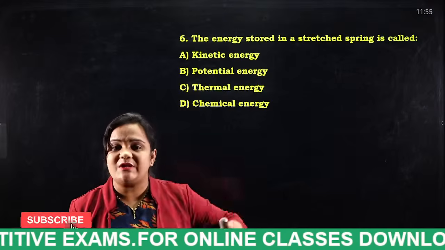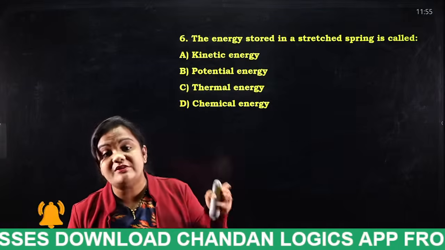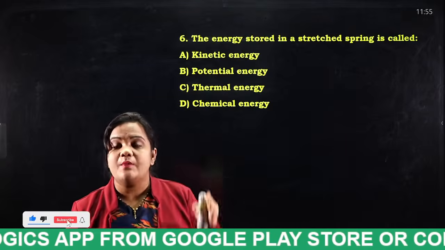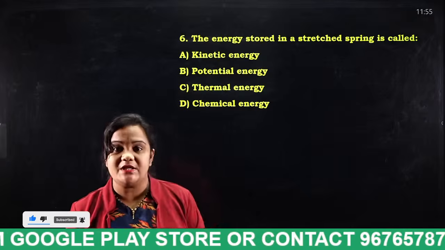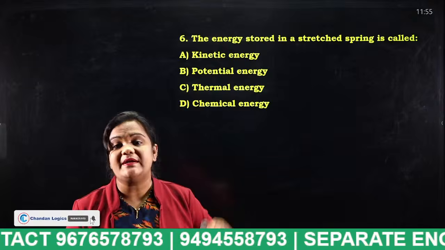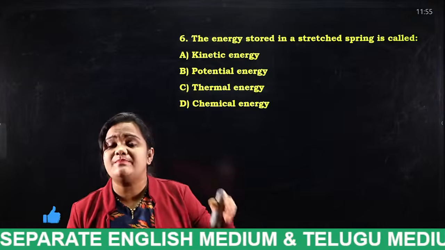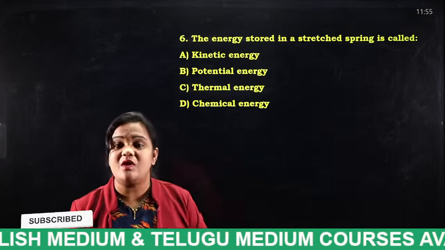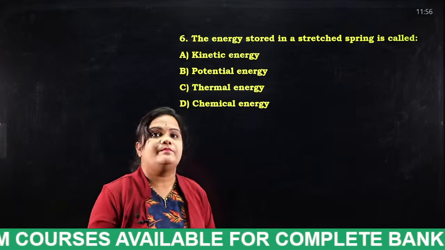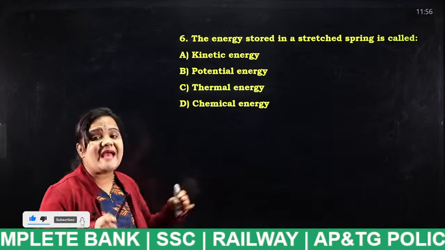So what is potential energy actually? The energy possessed by virtue of its position. The energy possessed by virtue of its position we say is what? Potential energy. The energy possessed by virtue of its motion we call it as what? Kinetic energy. In a similar way, the energy possessed by chemical changes we say is what? Chemical energy. So what is the answer for this question, students? Very good.